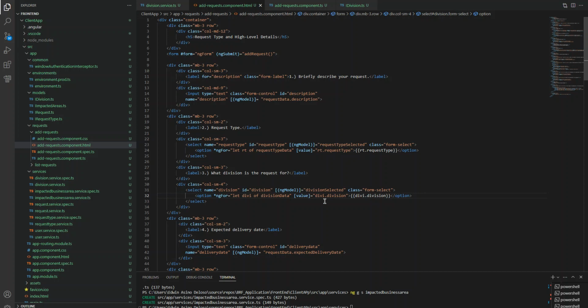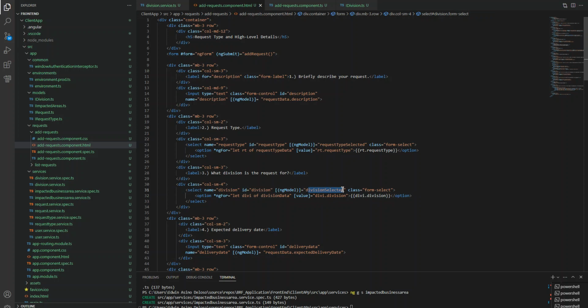And then, of course, this is Angular ngModel, which is data binding, two-way binding. For ngModel, this is the division selected.